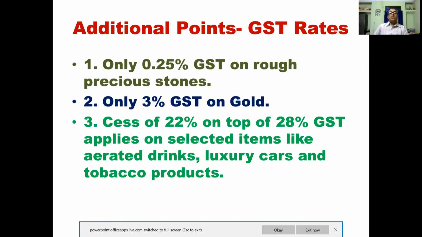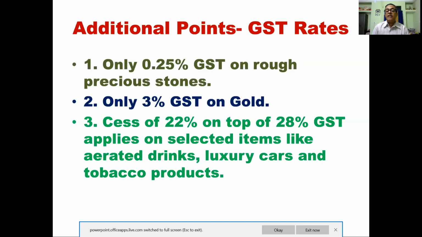And only 0.25% GST on rough precious stone. So this is also important, very less GST is imposed on rough precious stones. Only 3% GST on gold. 3% GST on gold. So gold making, you can see that there is 3% GST.